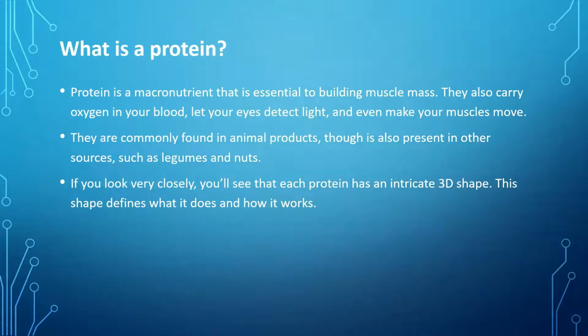As I said earlier, it's an essential macronutrient. Other examples of where protein is used: it carries oxygen in your blood, which is hemoglobin; it lets your eyes detect light, which is the lens; and obviously the muscles that you move. Those things are made mostly of protein. Proteins are commonly found in animal products like meat, milk, and byproducts, and also present in some vegetable sources such as legumes, which is dal, pulses, and nuts.